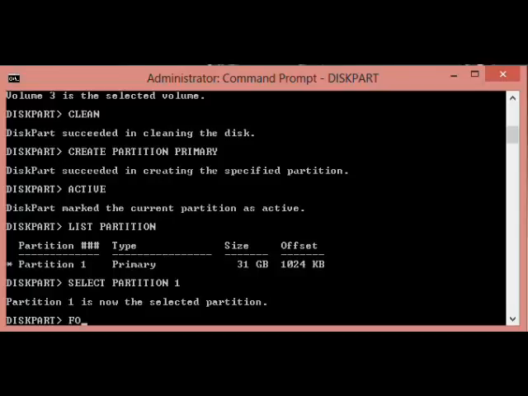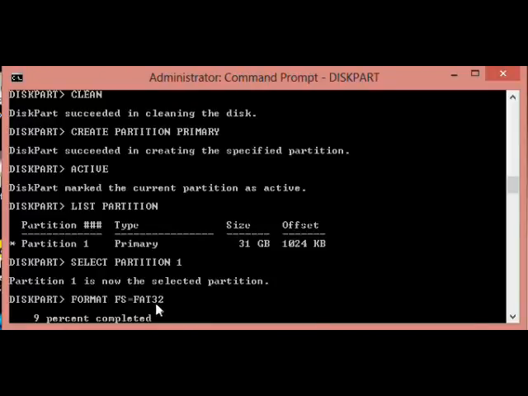and the last one is format. The main command of this is format fs equals file system, FAT32, and just a few names.